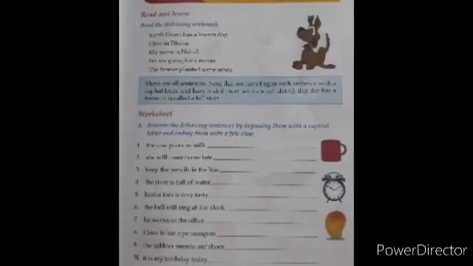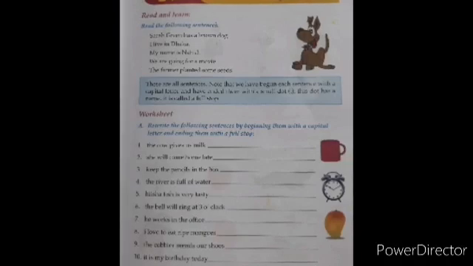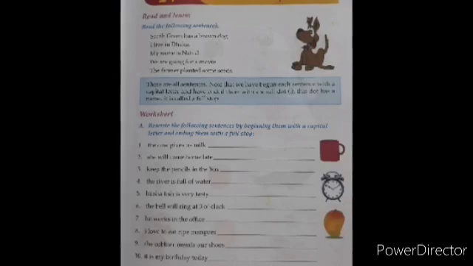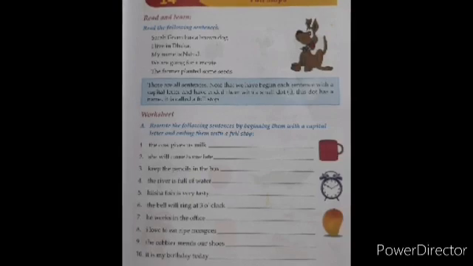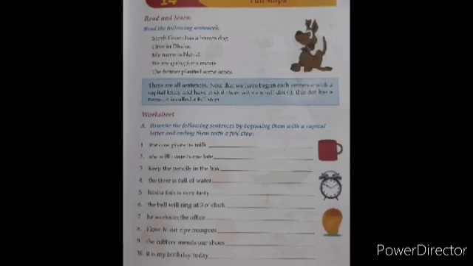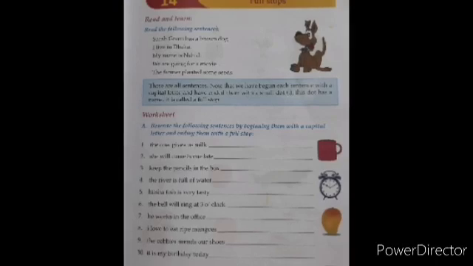Now go to the next page, page number 31. Here we can see the chapter's name is Full Stops. Here are some sentences. Let's read the sentences. Sarah Green has a brown dog. I live in Dhaka. My name is Nahid. We are going for a movie. The farmer planted some seeds. Look, here are 5 sentences, and every sentence starts with a capital letter, and at the end of the sentences there is a dot.